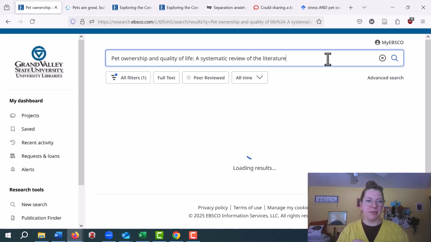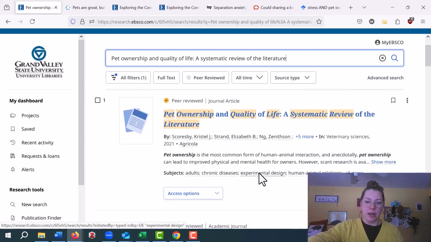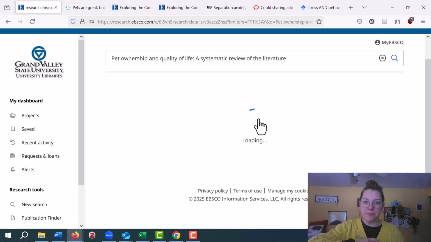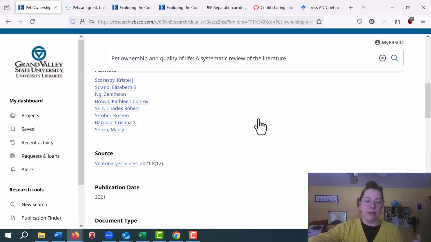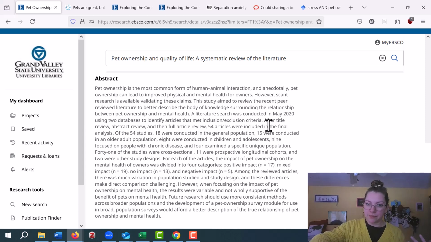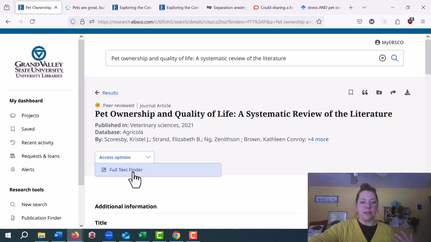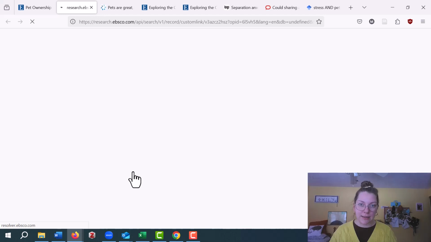This was something about a systematic review was the title. Oh, yeah, great. Pet ownership and quality of life, systematic review of the literature. I can click on that title. From here, I can scroll on down, read the abstract, make sure it's useful to me, scroll back up, and where it says access options, it says full text finder. Do you remember I mentioned that one might pop up earlier? I click on that, and it might mean I have to do a couple other clicks, but it's okay. It's worth it to do these clicks to not pay for articles.